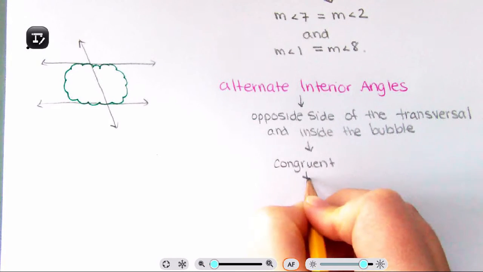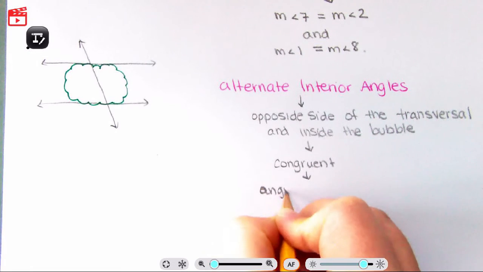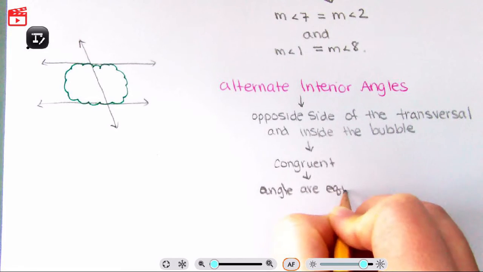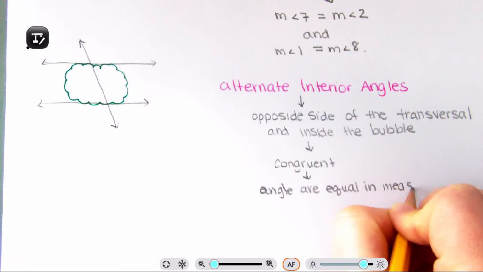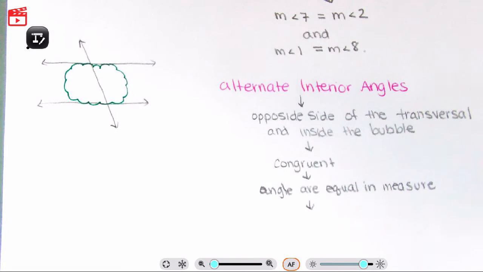What does it mean to be congruent? It means angles are equal in measure. And so what does that mean? Well, let's back up just a little bit and figure out which angles are in fact alternate interior. So again, alternate means opposite side. Interior means inside the bubble.